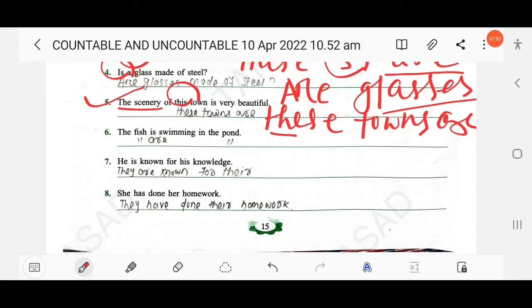Then next, the fish is swimming in the pond. So here the fish, singular and plural are the same. The fish are swimming in the pond.